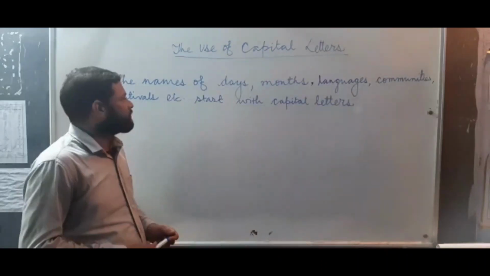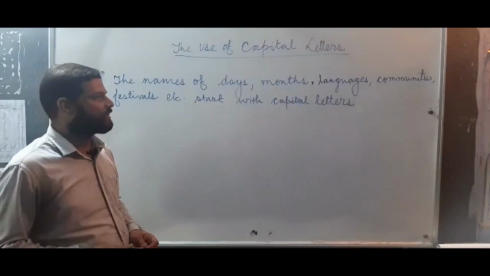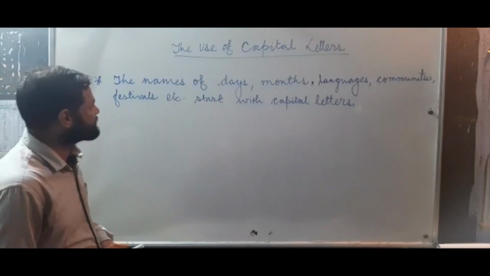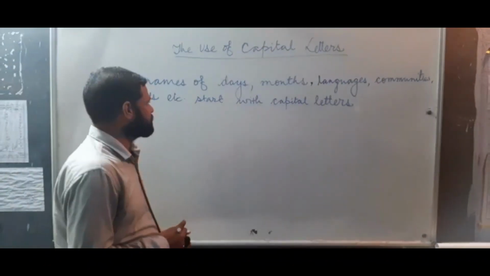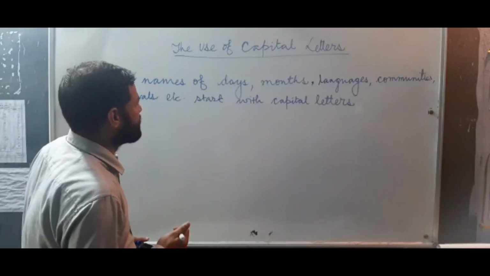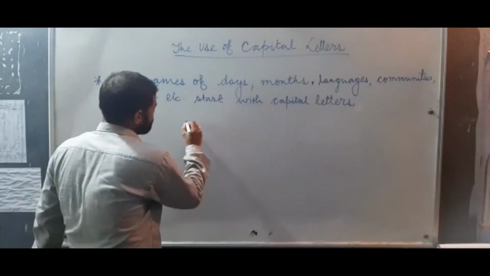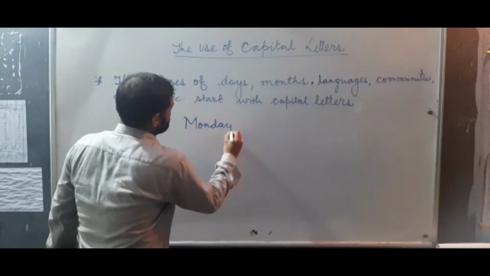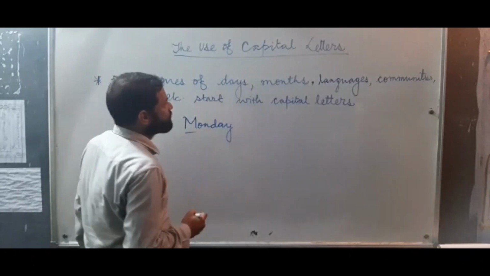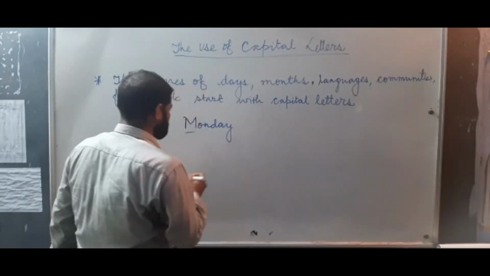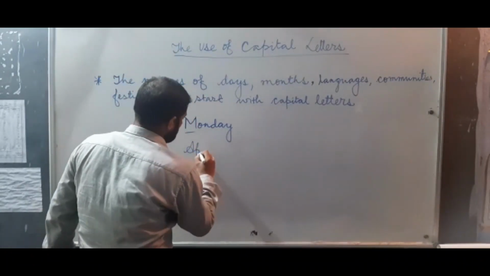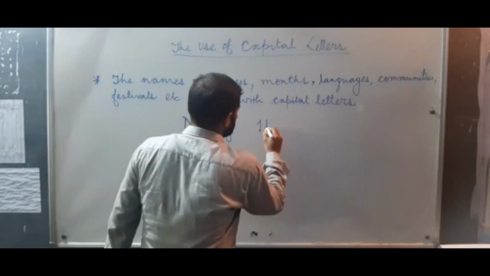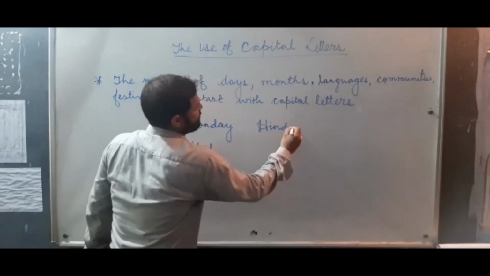So the names of days, months, languages, communities, festivals, religions, etc. start with capital letters. If we have to write the name of a particular day, for example, we will write Monday, M will be capital. It will start with a capital letter, Monday. If we write the name of months, like April, A will be capital. Languages: Hindi, H will be capital.